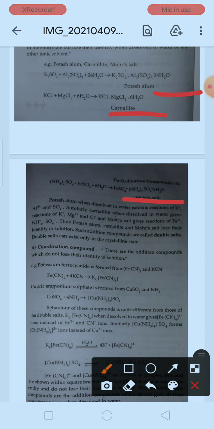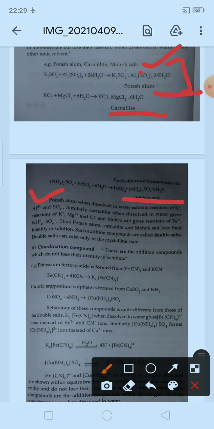Now what is the common factor between them, or why are they categorized as double salts? These salts have the characteristic that when they are dissolved in water, like potash alum, they lose their identity. It will not remain as K2SO4, Al2(SO4)3 and 24 molecules of H2O.